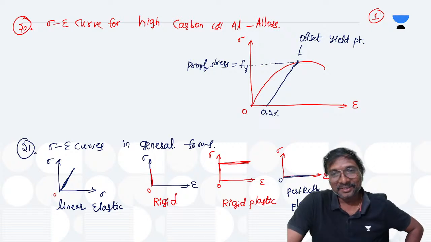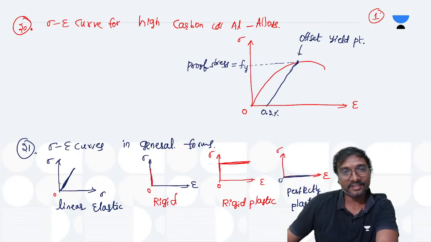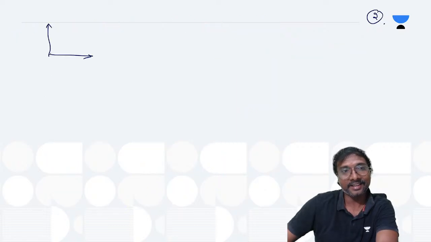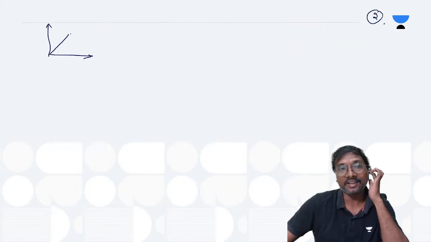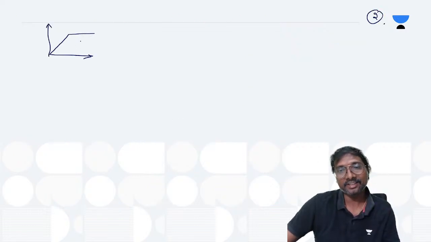Right. So these are the different types, and what are the other types you can have for this stress-strain curve? The combination, if you see, so what is the combination? This straight inclined line, what is that inclined linear? You can say this is your elastic. And plastic means exactly horizontal, right? That is your plastic.